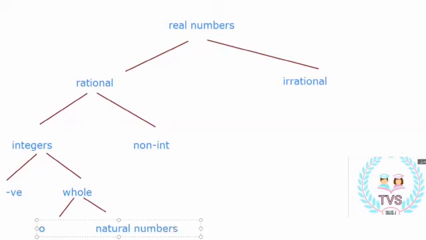Right. Okay. What about the non-integer? Non-integer is like what? Negative integers? No. Here are the negative integers or the negative numbers. Non-integers are the decimals and the fractions. Right?